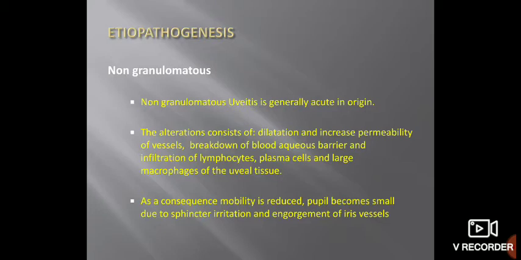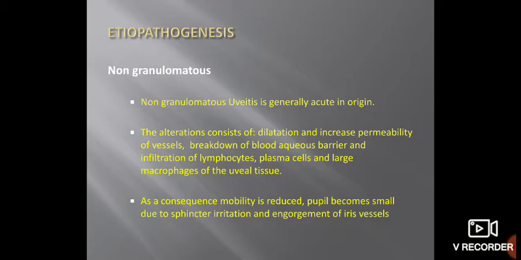The pathogenesis of granulomatous uveitis is different and non-granulomatous uveitis is different. So we'll see non-granulomatous uveitis first. As I have told you, non-granulomatous uveitis is acute in onset and simulates acute inflammation. The pathological changes seen are dilatation and increased permeability of vessels, breakdown of the blood aqueous barrier, and infiltration of lymphocytes, plasma cells, and large macrophages into the uveal tissue.